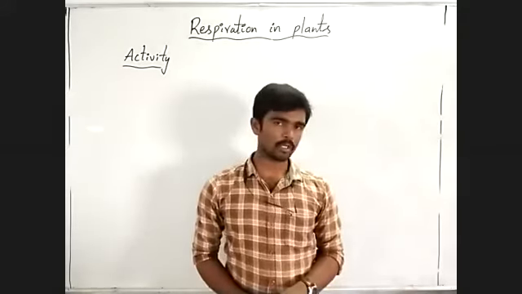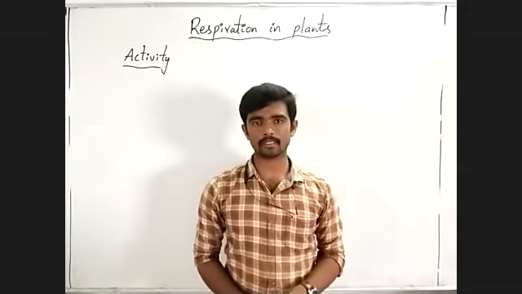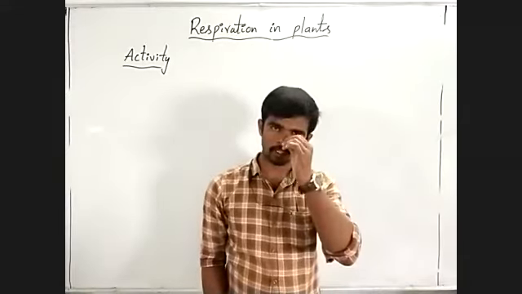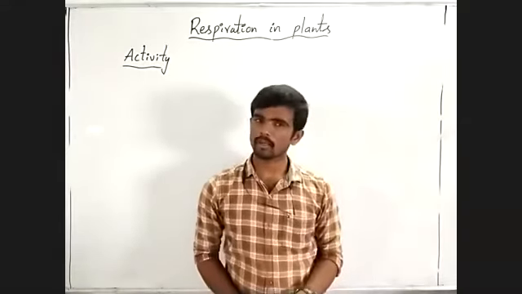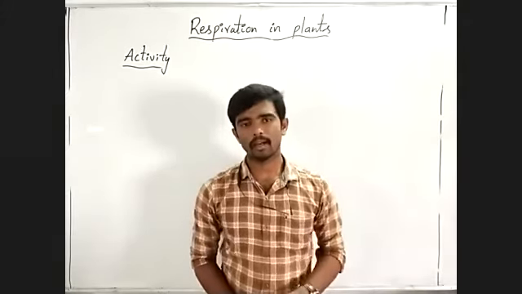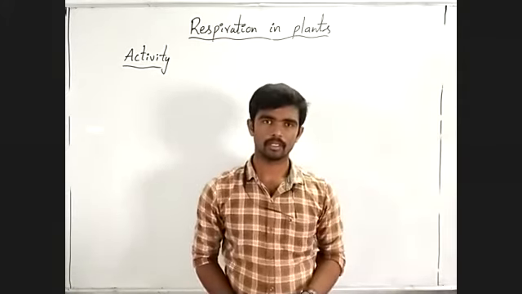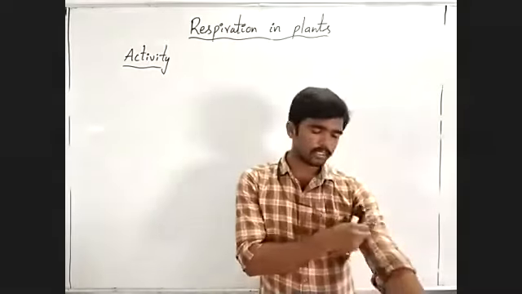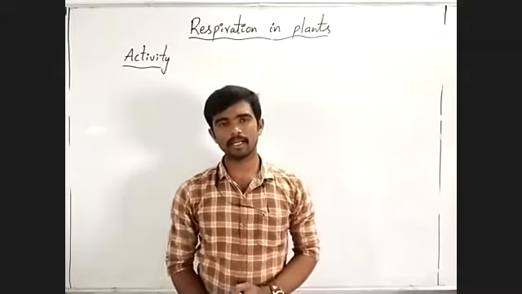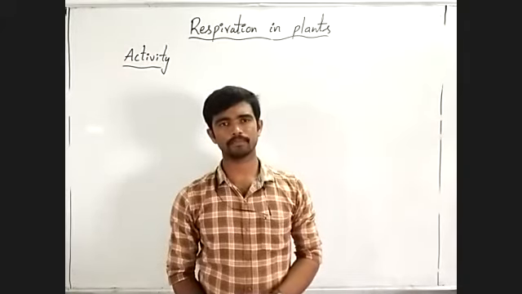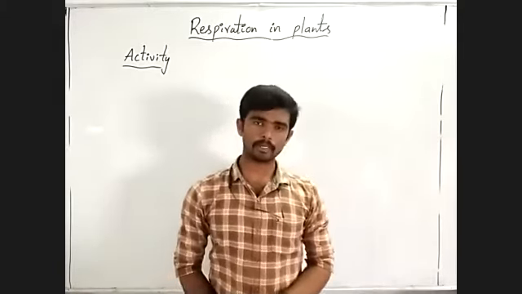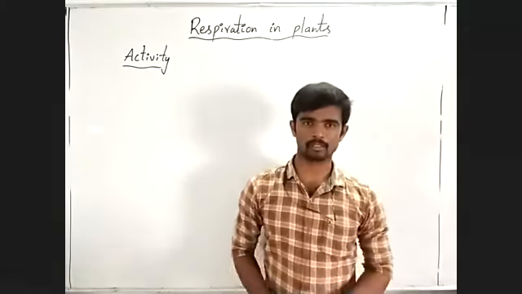If the cellular respiration process occurs in cells of the plant, listen carefully here: what are the end products? Actually, when the cellular respiration process occurs, carbon dioxide, water, and energy are liberated as end products.